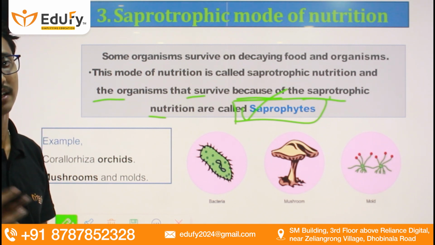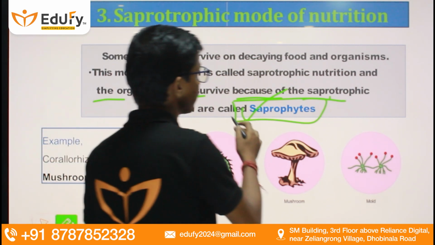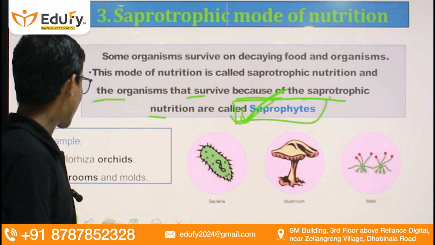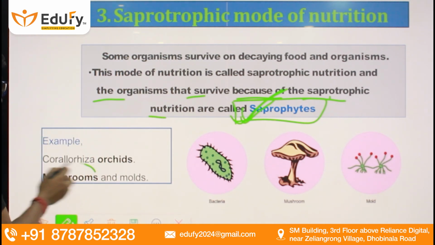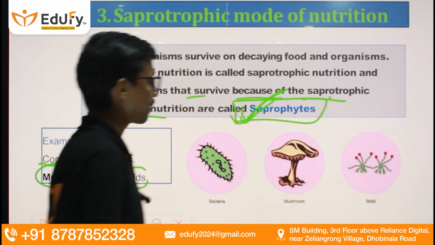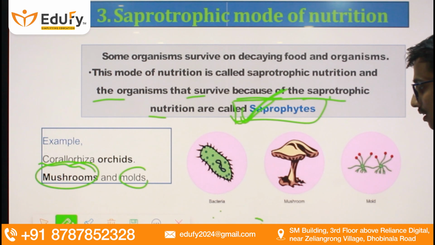The organisms that follow this type of nutrition are known as saprophytes or saprotrophs. Examples are mushrooms, molds, etc.